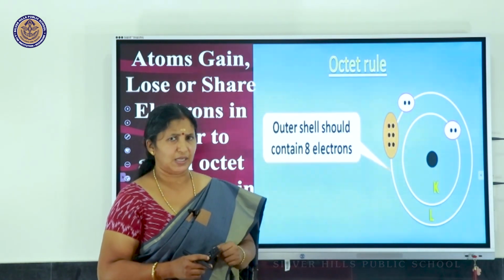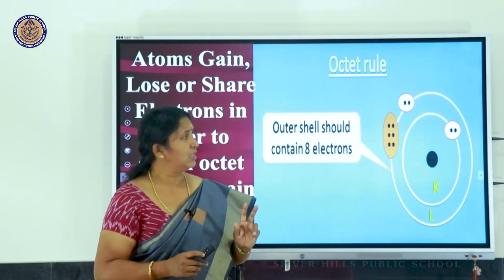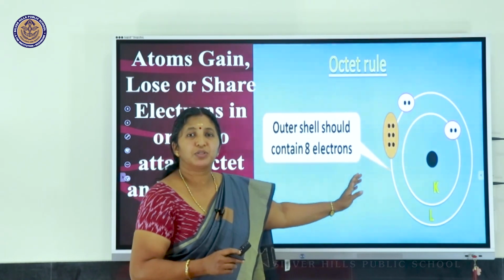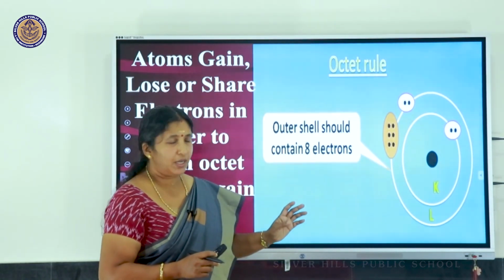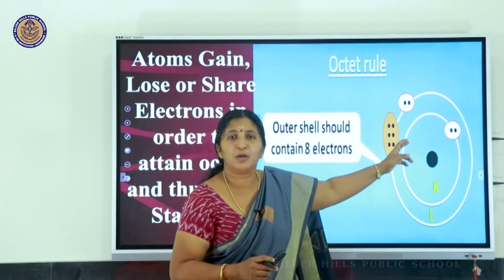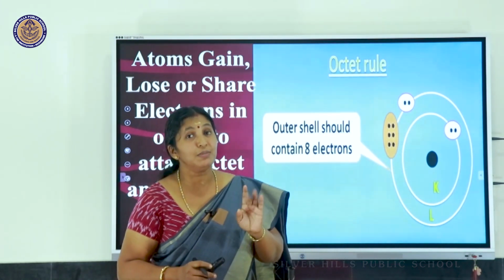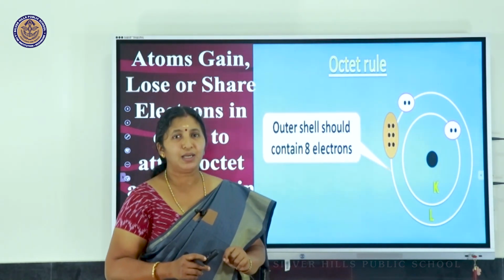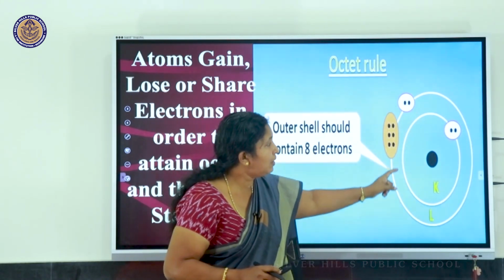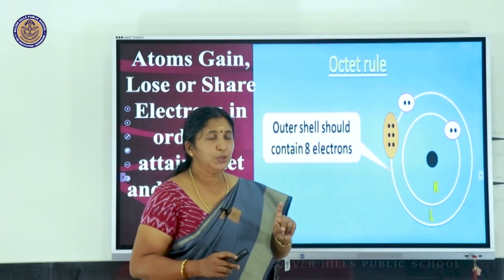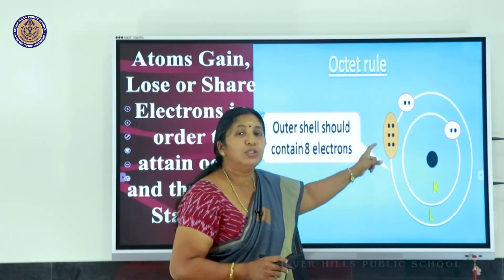But why does this happen? The simple reason for that is the atom structure itself. See, we already said there are electrons in the orbits. The whole atom is not participating in a chemical reaction, only the electrons, and that too the electrons in the outermost shell.